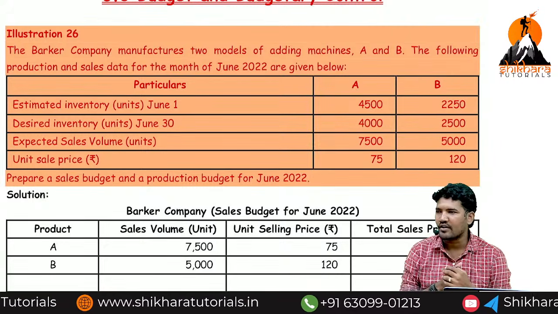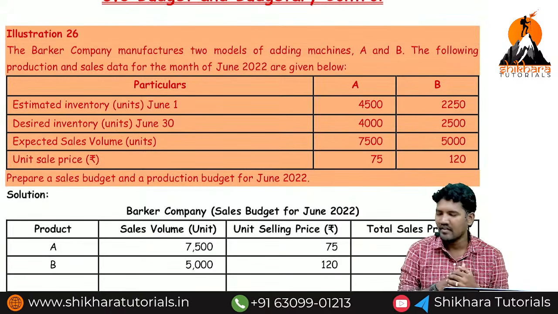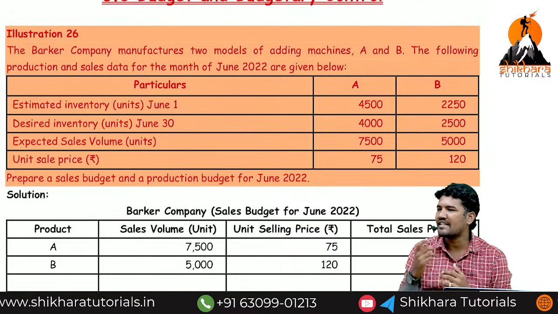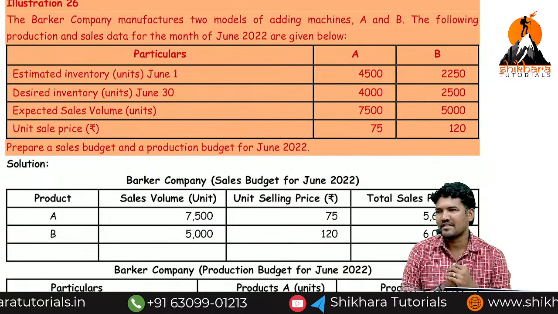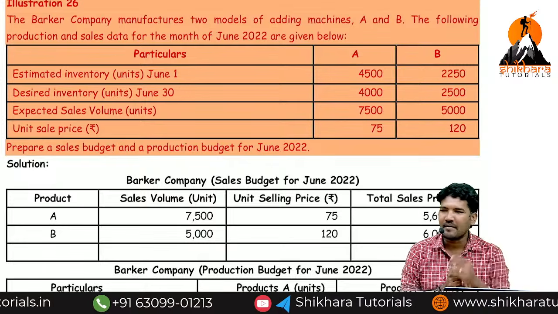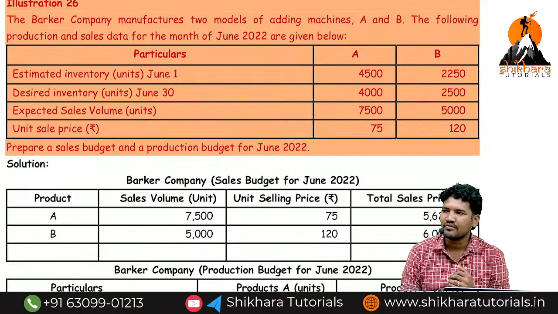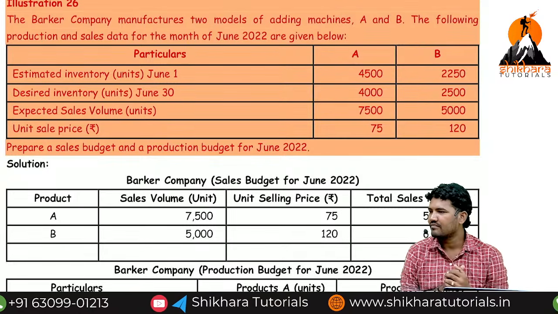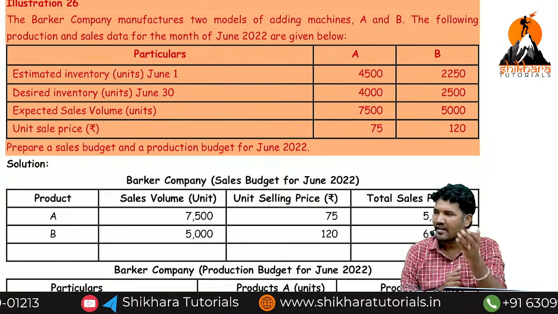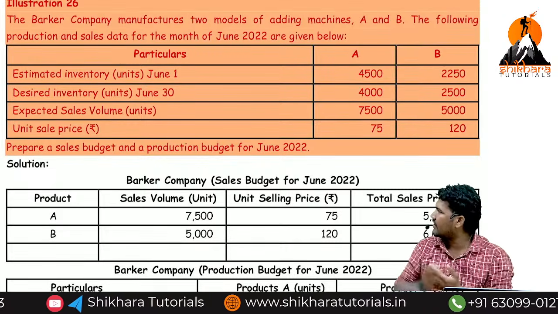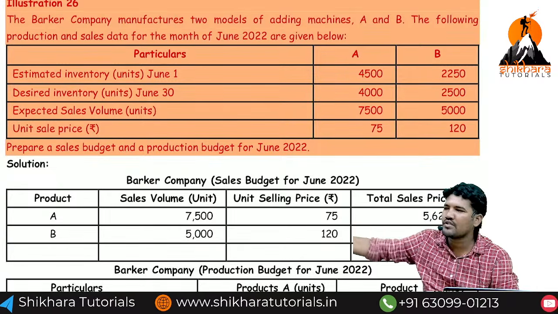Next, expected sales volume. That I already told: desired sales or estimated sales. They said it directly. Next, unit selling price. That is nothing but selling price per unit. Now, prepare a sales budget. Here, sales budget means preparation of units or preparation of value? Sales budget means value only. Now how do you get the value? Number of units sold or estimated units or desired sales units into selling price per unit. 7,500 into 75. 5,000 into 120, completed.